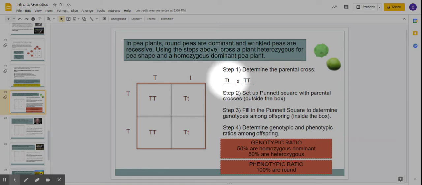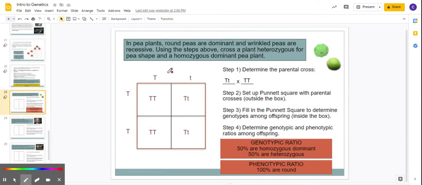They put the heterozygous here at the top, the big T and the little t. See big T, little t? The two big T's, you've got one here and one here. Then you're going to fill it in, just like before. So big T, big T. They go in that box. Little t, see the little t there?